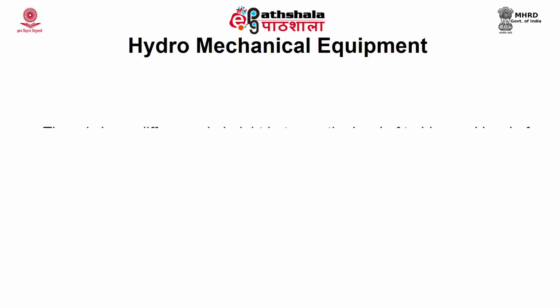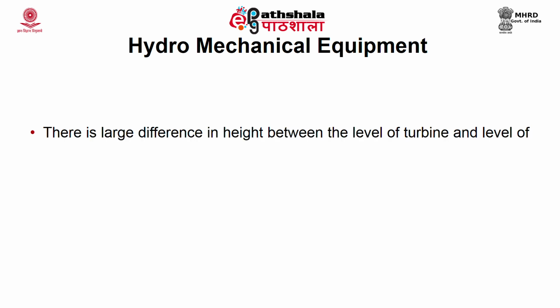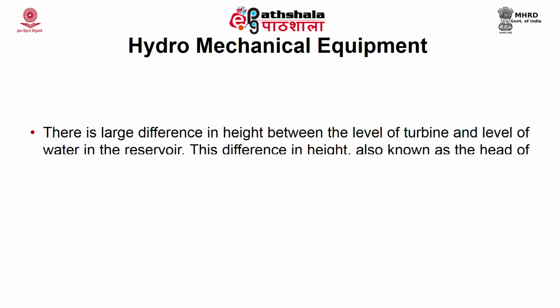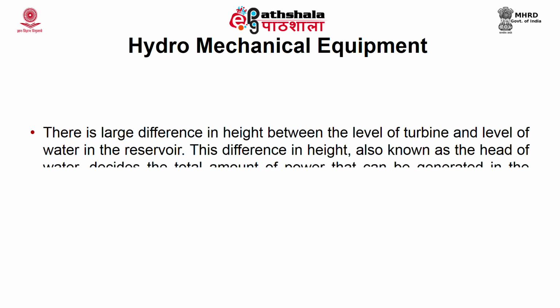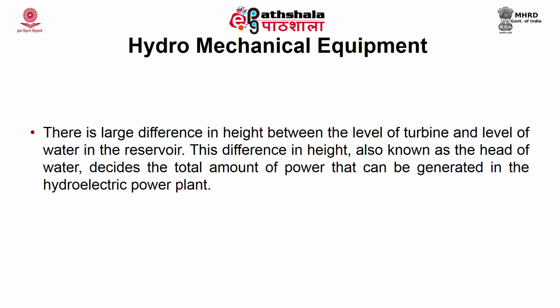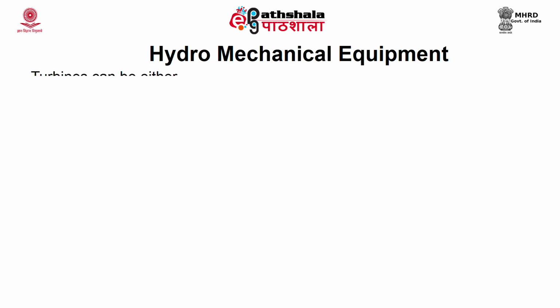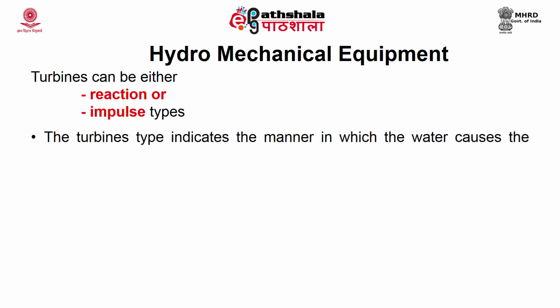There is large difference in height between the level of turbine and level of water in the reservoir. This difference in height is known as head of the water and it decides the total amount of power that can be generated in the hydroelectric power plant. Turbines can be either reaction or impulse type. The turbine type indicates the manner in which the water causes the turbine runner to rotate.